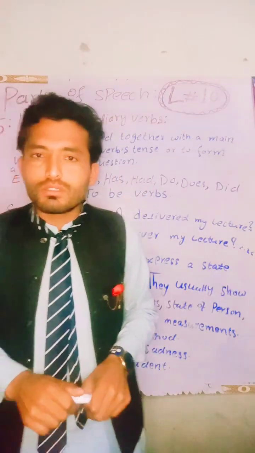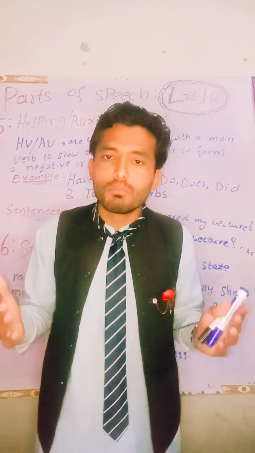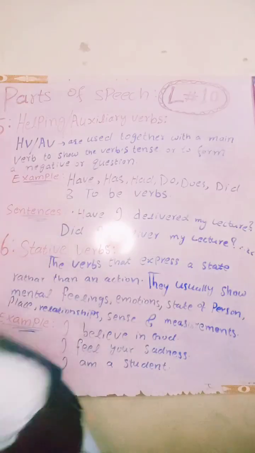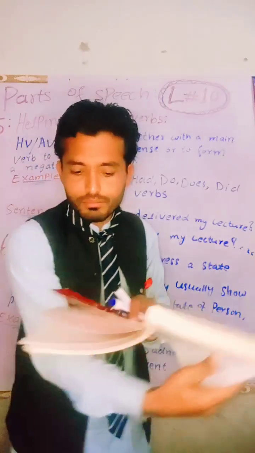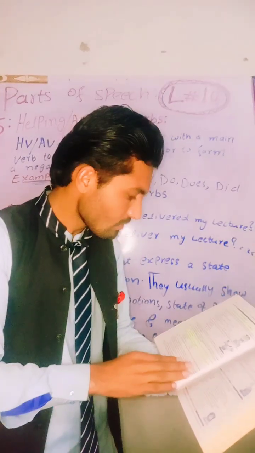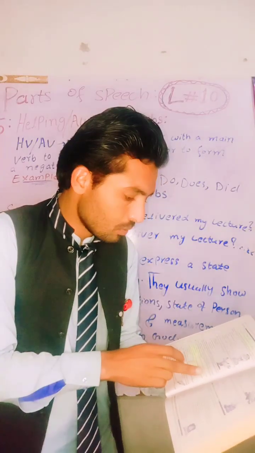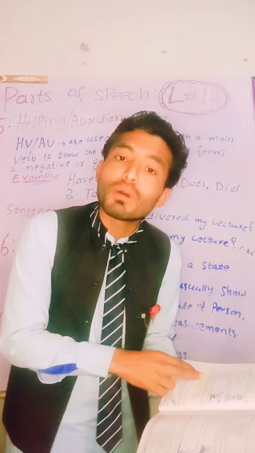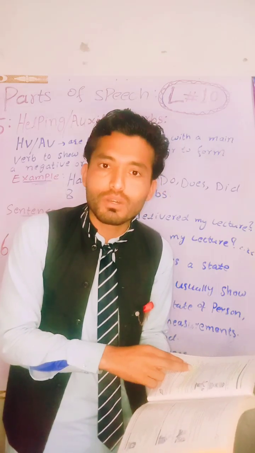At the end of the lecture, let me give the reference from which we have got material. Some people say that transitive and intransitive verbs are not action verbs. Let me give the book. This is Wren and Martin's English Grammar and Composition, page number 58. A transitive verb is a verb that denotes an action which passes over from the doer or subject to an object. It needs an object in order to complete its meaning.